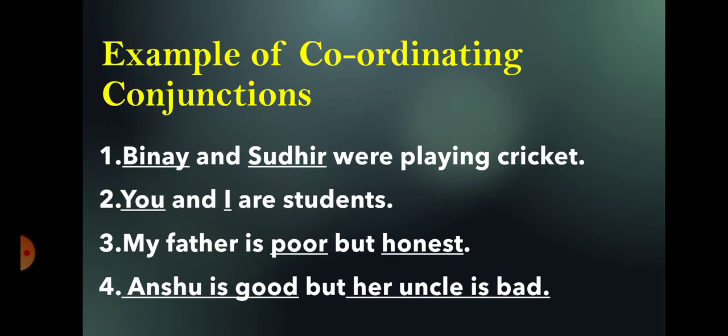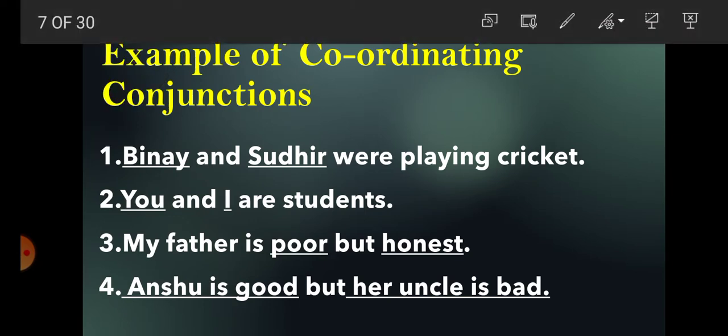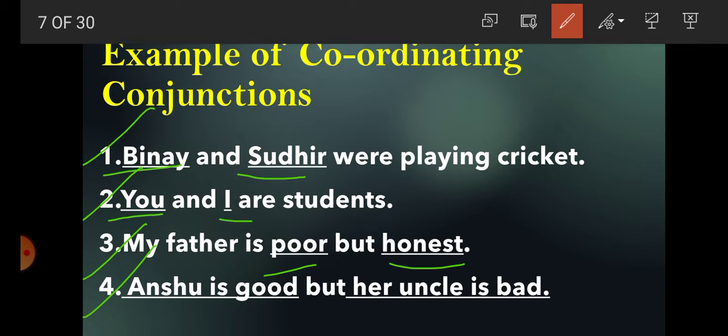Now examples of coordinating conjunction. So students, first example, Vinay and Sudhir were playing cricket. Here Vinay and Sudhir are nouns. Second example, you and I. You and I both are pronouns. In the third example, my father is poor but honest. So poor and honest both are adjectives. Fourth example, Anshu is good but her uncle is bad. So there are two sentences.